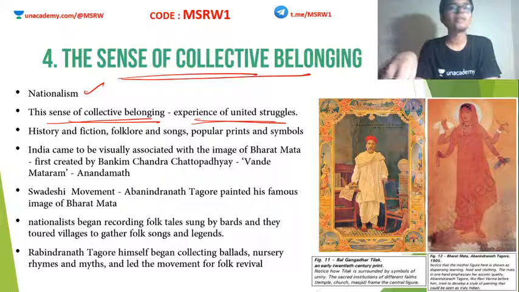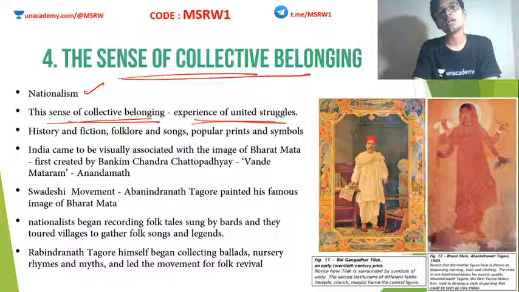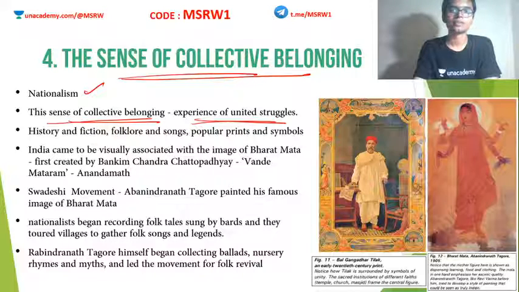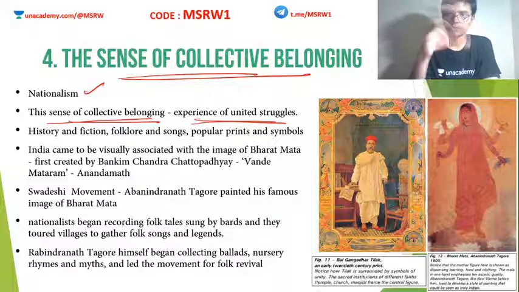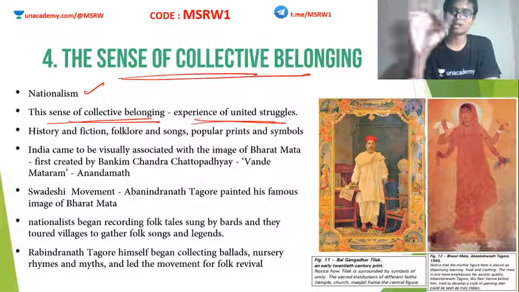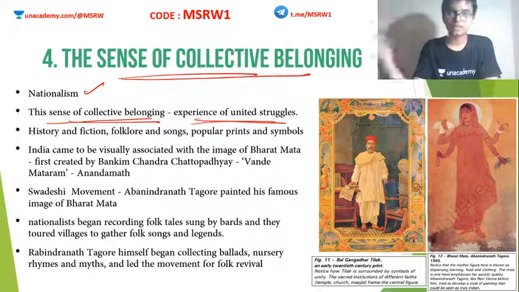For example, in the 1857 revolt, all the people involved had their own reasons for participating. So there is no nationalism there. There are just vested ideas and vested agendas. But in the national movement of India, once it became a national movement, we see the emergence of nationalism as a popular feeling.